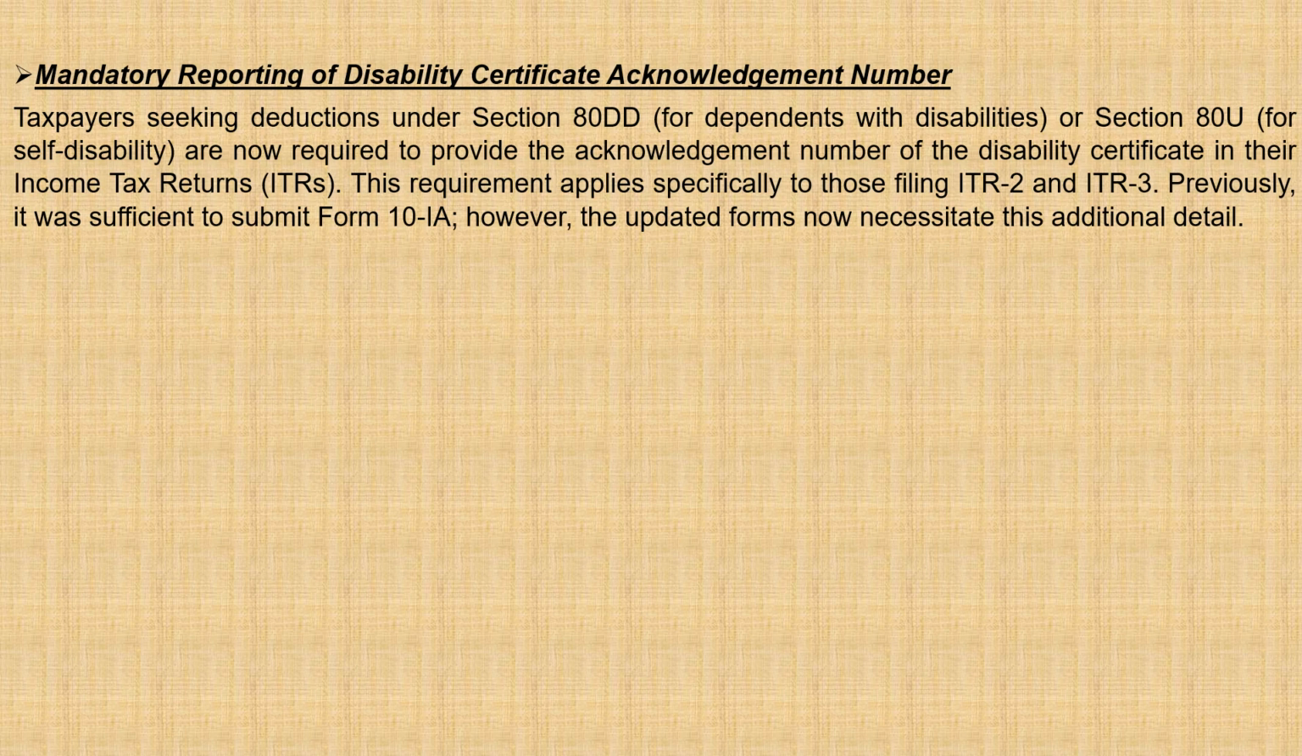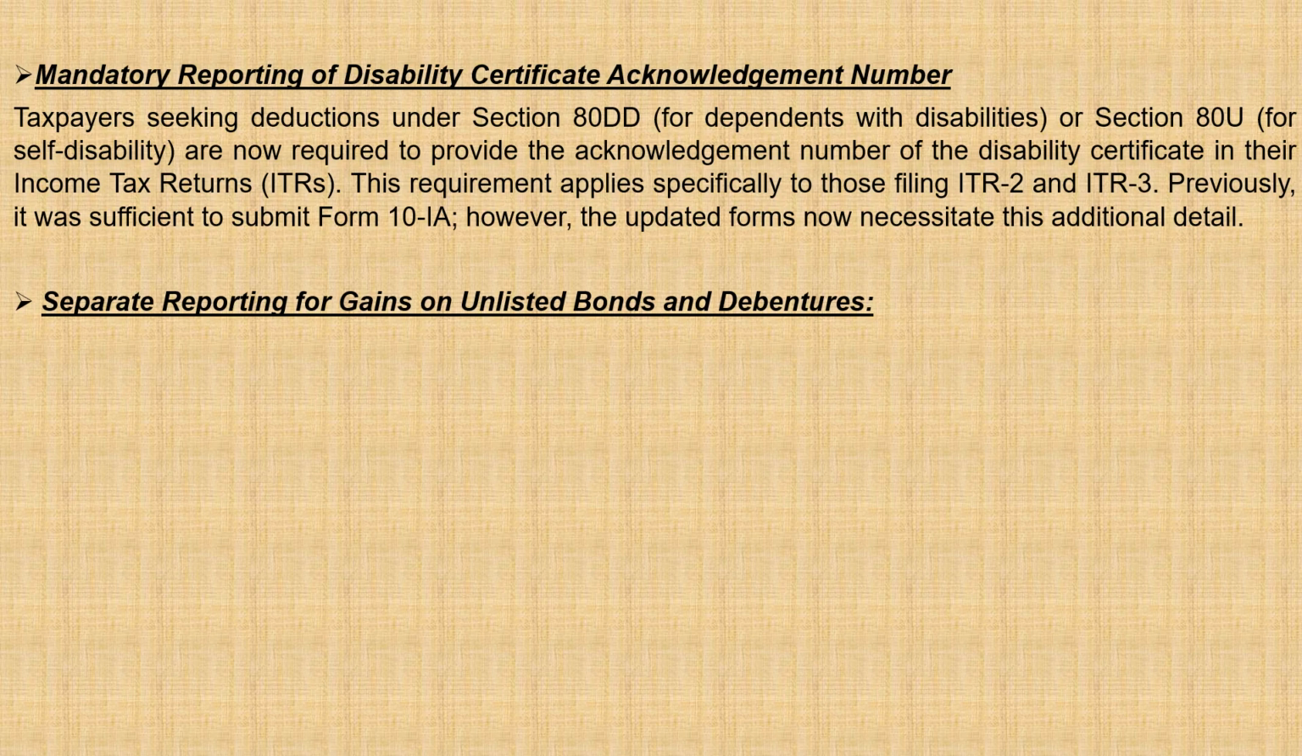Mandatory reporting of disability certificate acknowledgement number. In the previous years, individuals claiming deductions under section 80DD and 80U had to submit form 10IA at the time of filing ITR. But from the financial year 2024-25, the person claiming the deduction should also mention the acknowledgement number of the disability certificate in ITR.